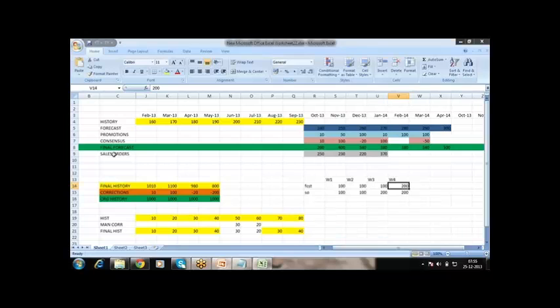In a simple Excel format, I will show the same cycle, so you can understand it better. Normally, say for example, for a particular product and location, first we are going to take the history. For 36 months, it is selling like this: 160, 170, 180, 190, like that.